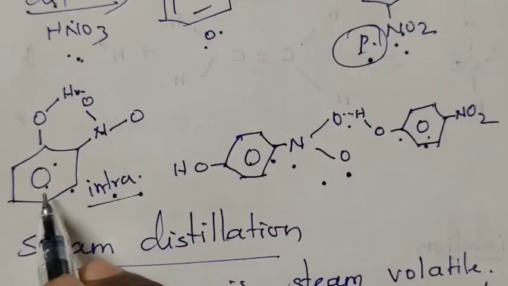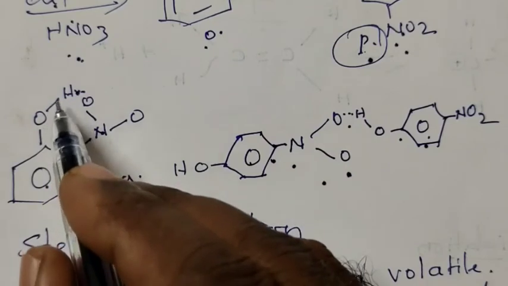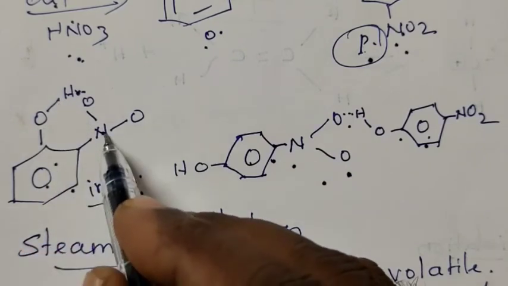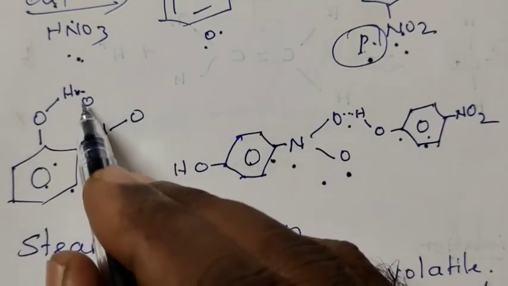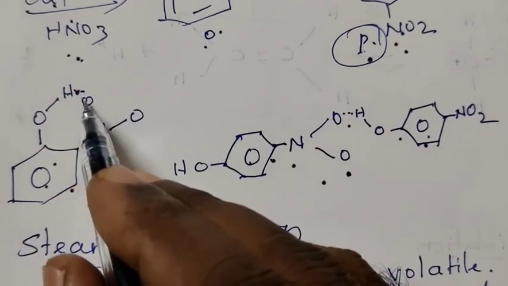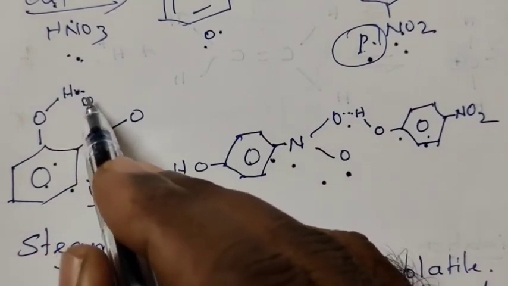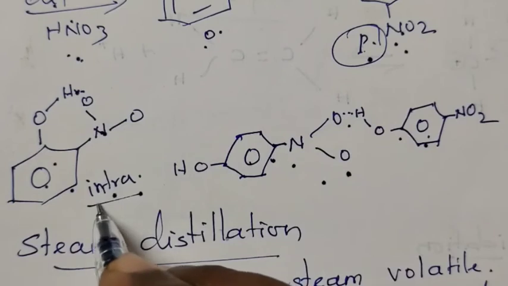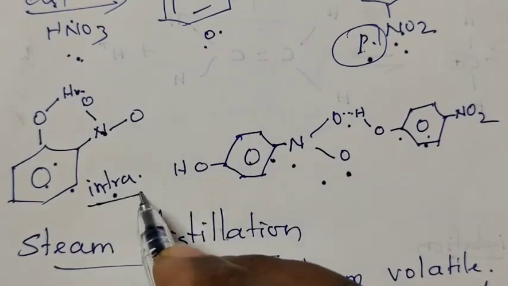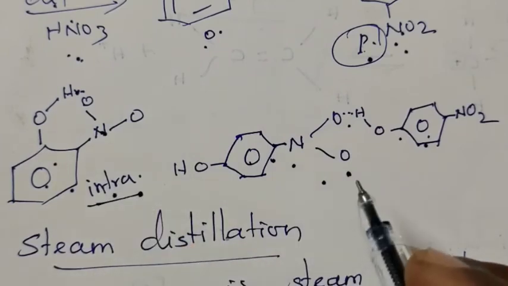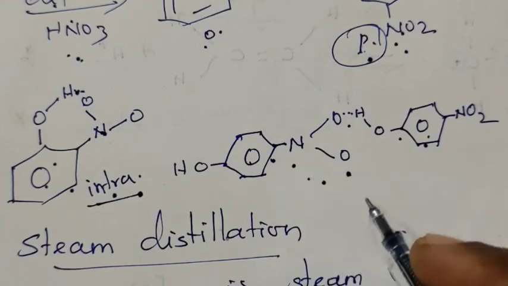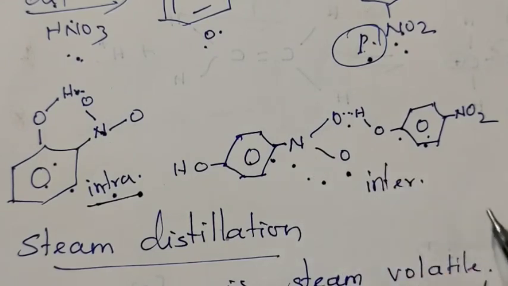In ortho nitrophenol, the OH group is present here in the ortho position to the NO2 group. So between H and O, a hydrogen bond is present. This hydrogen bond is called intramolecular hydrogen bond. But in the para isomer, intermolecular hydrogen bond is present.